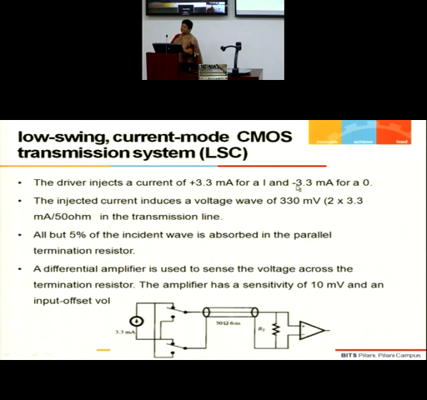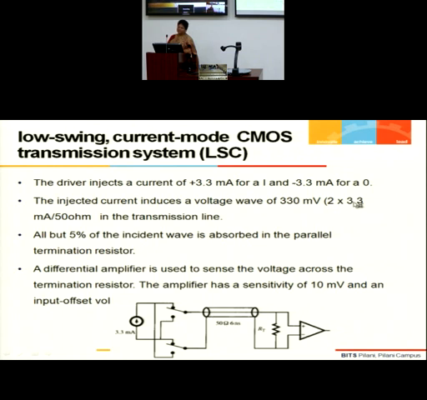And whenever I inject a current of minus 3.3 milliampere, it becomes a bit 0. Okay, because the current is your physical quantity. So the transmitter is actually injecting a current into my wire. And then we say, okay, this injected current gets converted into a voltage of 330 millivolts, because the resistance is 50 ohms.